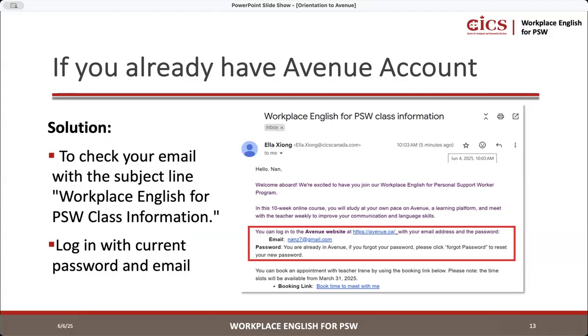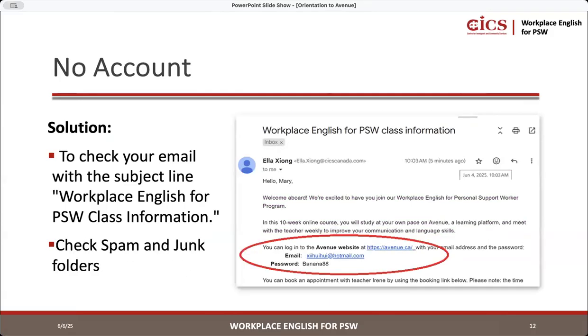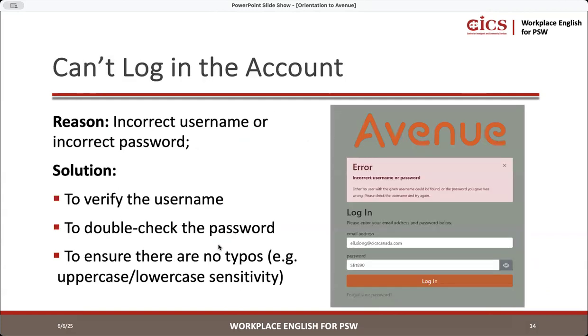And please check your email for your Avenue email and password. As I mentioned before, check your spam and junk folders. You should get an email from us with the information. Let's say you can't log in, it's not working. Maybe you have the wrong username, wrong password. Always check the password, always check your username.